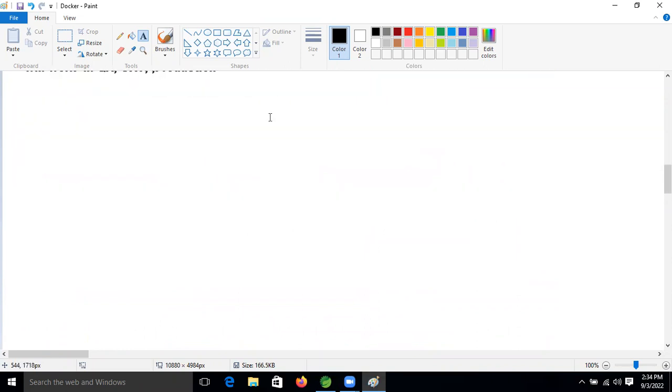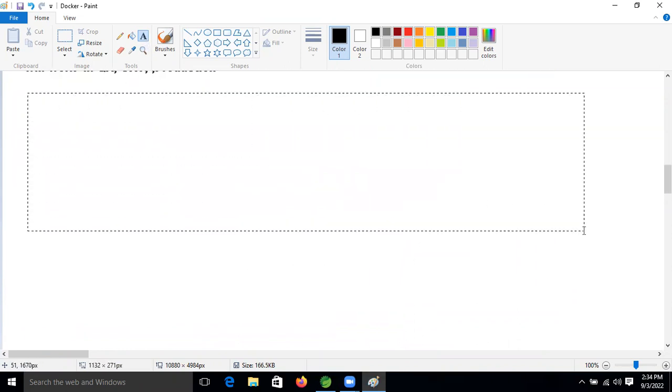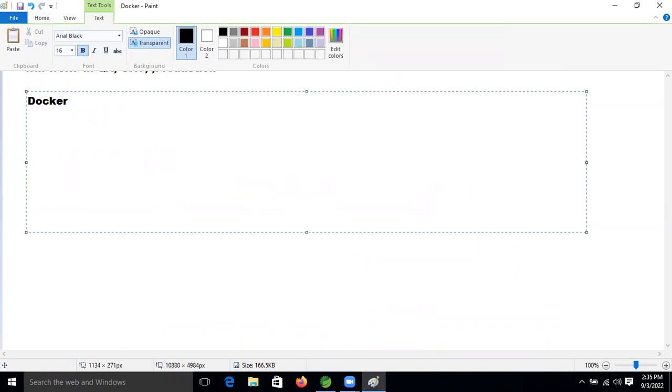So now let's understand what Docker is. This is a very important concept, friends. Docker is a platform, and a platform here is nothing but a virtual OS.